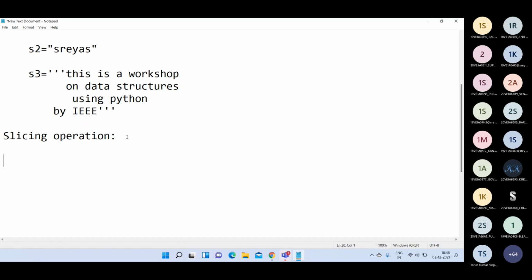Anyway, here in the strings concept, a substring of a string is called a slice. That means a substring is a part of a string.